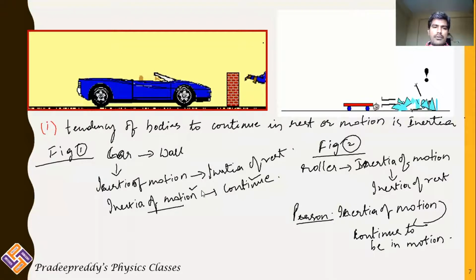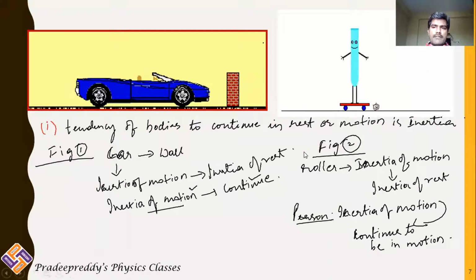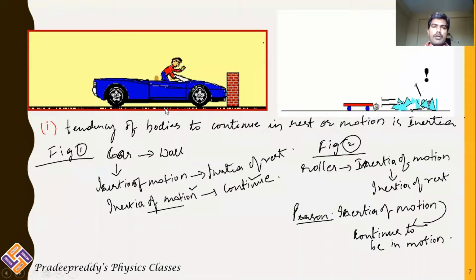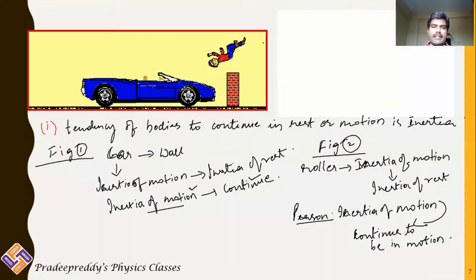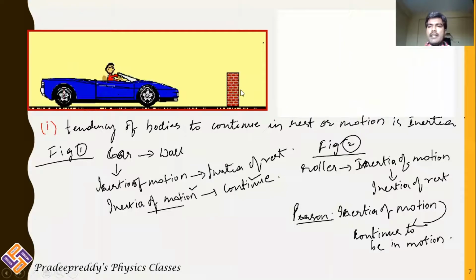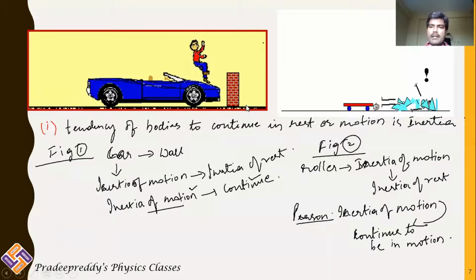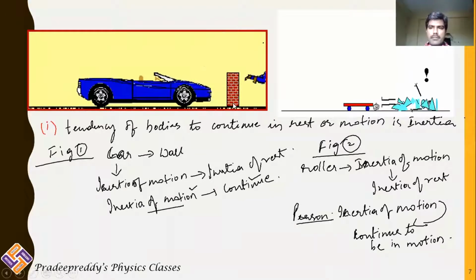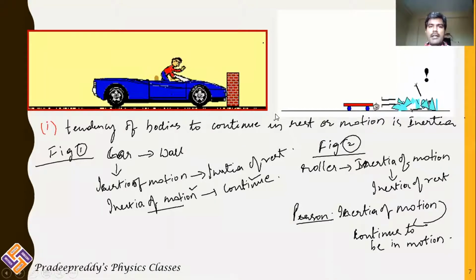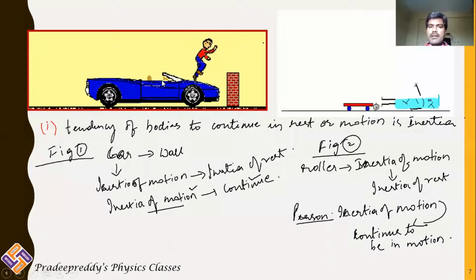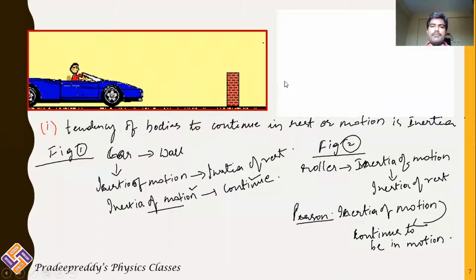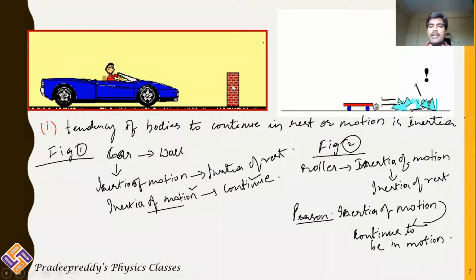So these are the two important examples where we can justify the conclusions given by Galileo. He stated that bodies which are in inertia of rest continue to be at rest, just like how a football remains in rest position unless you disturb it. And bodies which are in inertia of motion continue to be in motion. Here the person is possessing inertia of motion and continues in it even after the car comes to rest.